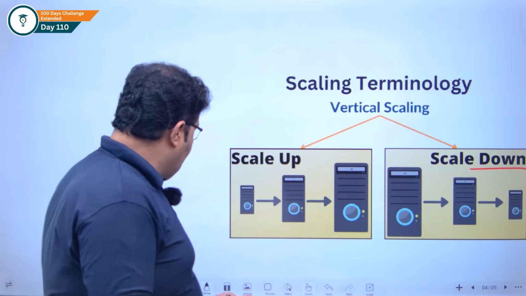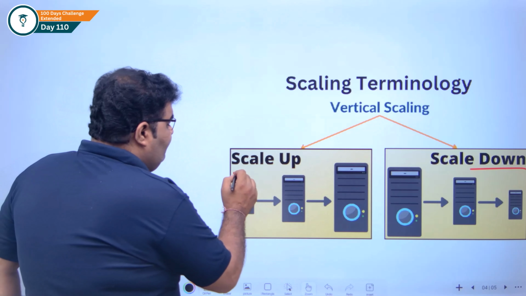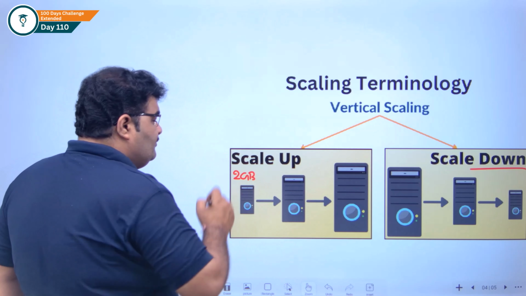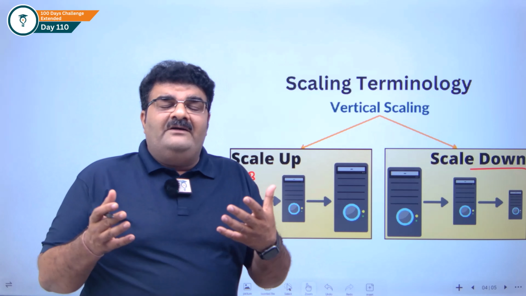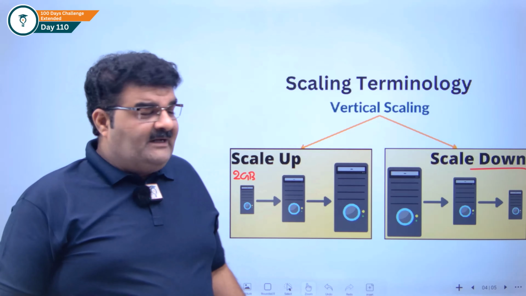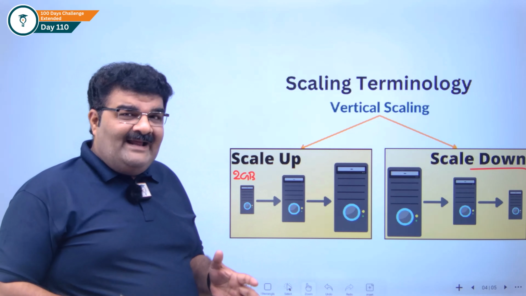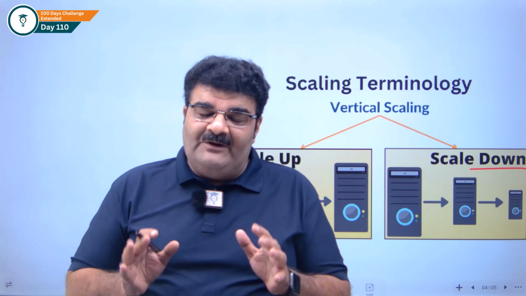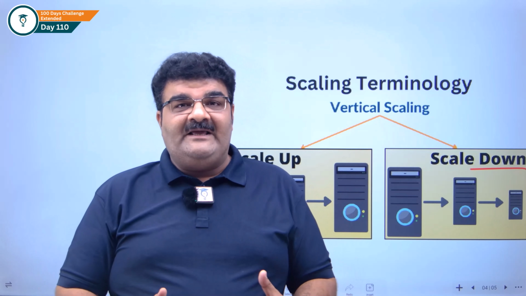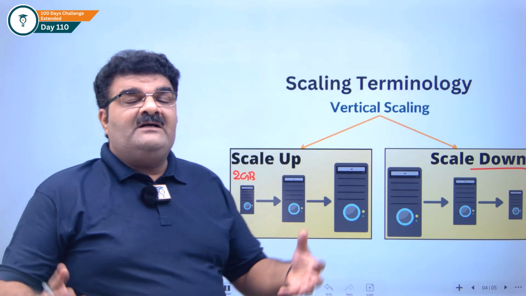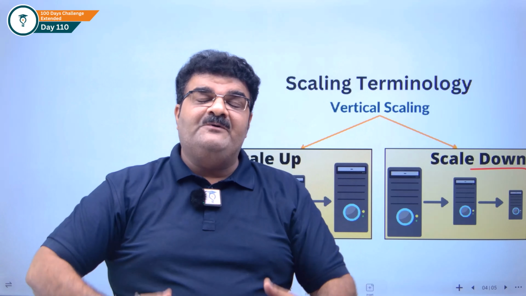Now here, if you look at this picture, let's say that I have one computer with 2 GB of RAM. You can say this is a computer or an EC2 instance. Now this particular server can handle 10 concurrent users per minute. Now what happens? Suddenly I get a spike. Instead of 10 users, I am getting 100 users per minute.